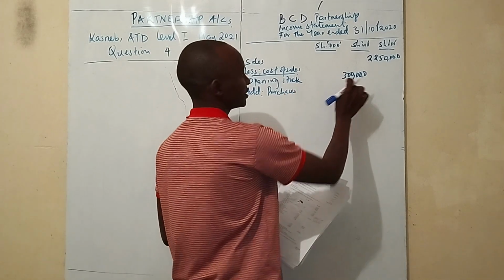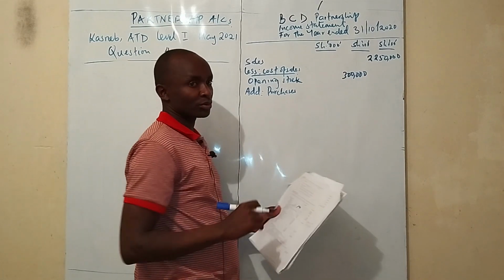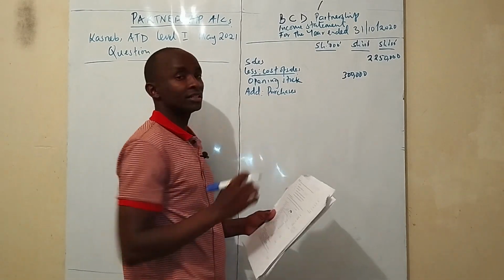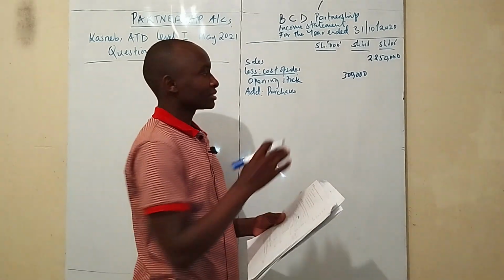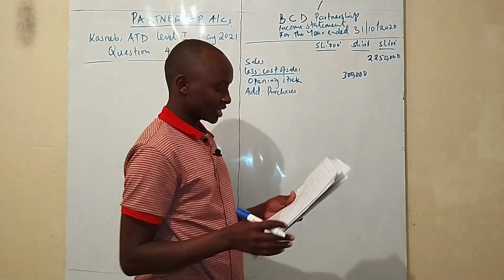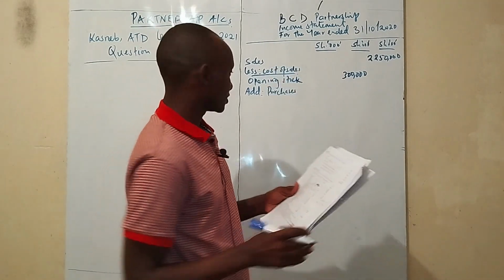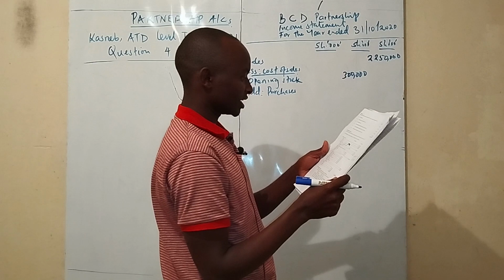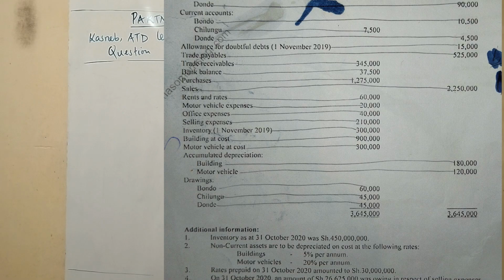But before we write purchases on this column where the opening stock is, we have to see if we have some other adjustments of purchases. The adjustments of purchases will involve the carriage inwards. If there is, we add. From the question you don't have. If we have returns on purchases, then we adjust by reducing the purchase figure. And if we have standalone wages, you also add to the cost of sales. Now that we don't have any other adjustment for purchases, we are going to take the purchase figure directly to the other side. So the purchase figure is 1,275,000.